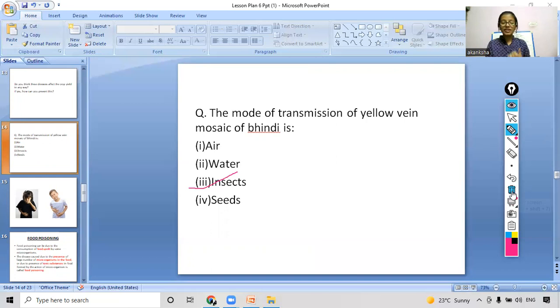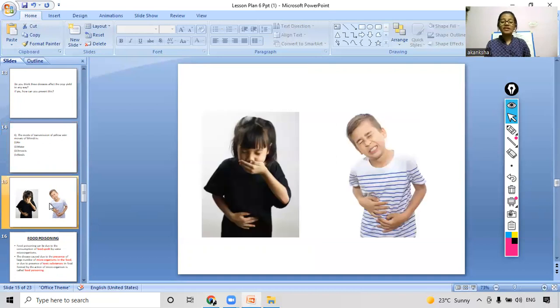So what actually happened? What actually happened when you ate the food and you were suffering? You can explain it with the help of these pictures also. Yes, you can see the right responses, some of you are saying that you vomited. Okay, there was stomach pain, headache. Yes, very good. And loss of appetite also.